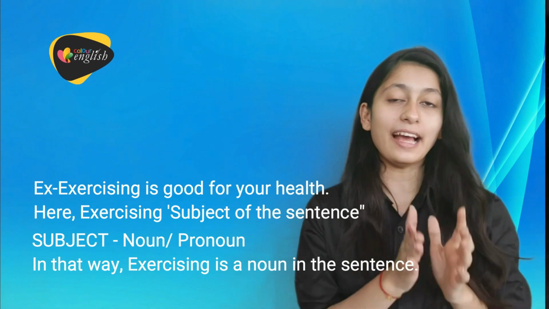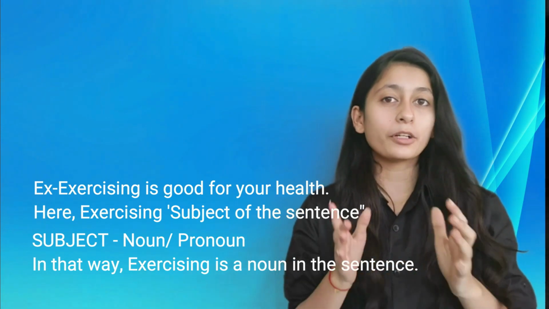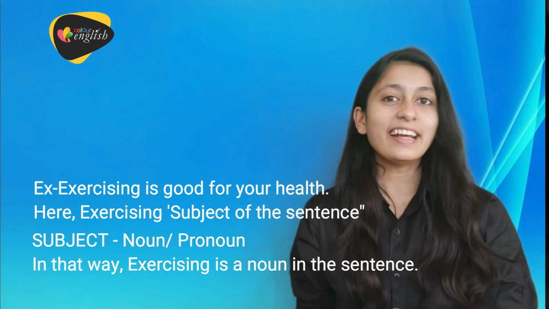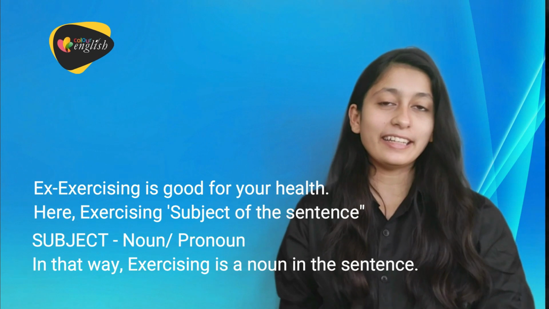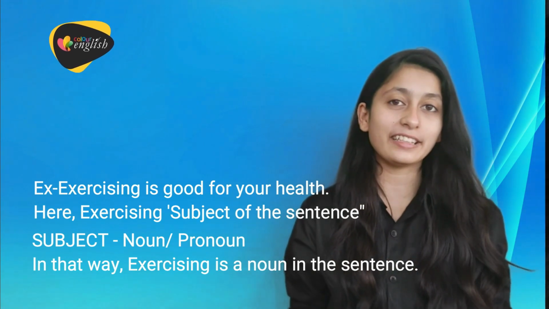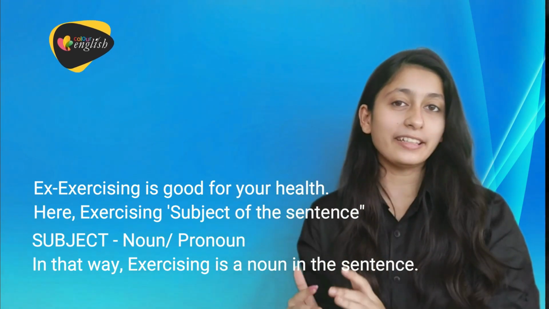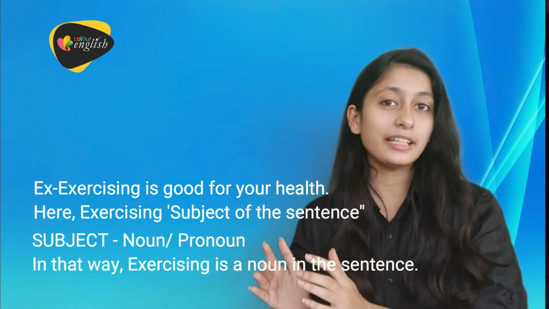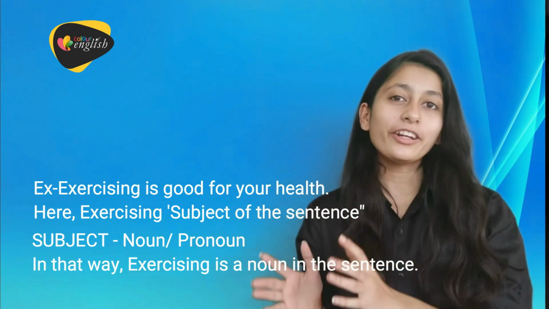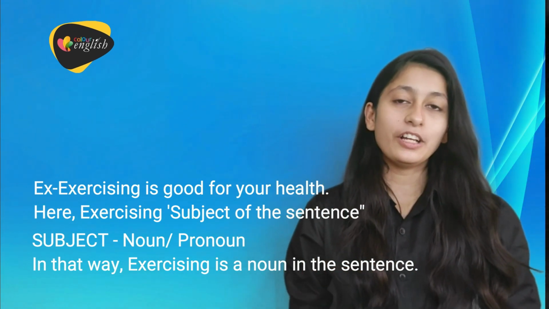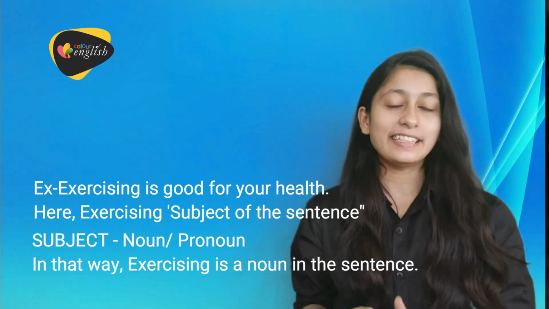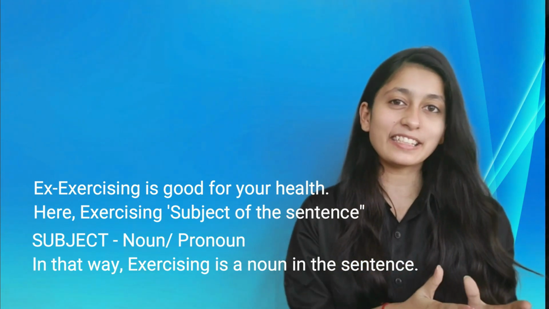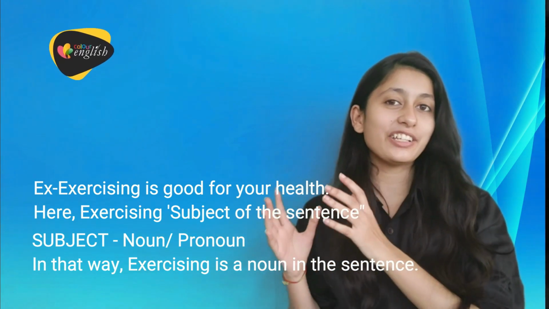Exercising इस सेंटेंस में as a subject work कर रहा है because इस सेंटेंस में हम उस certain activity के बारे में बात कर रहे हैं, exercising के बारे में बात कर रहे हैं, that exercising is good for your health. So जिस चीज़ के बारे में हम बात करते हैं that is the subject of the sentence, and subject can either be a noun or it can be a pronoun. So we can say that in this sentence, exercising is the subject or noun in the sentence. So it is acting as a gerund.